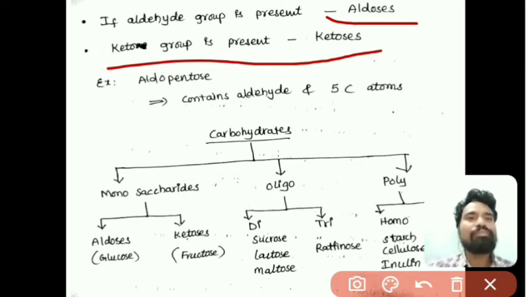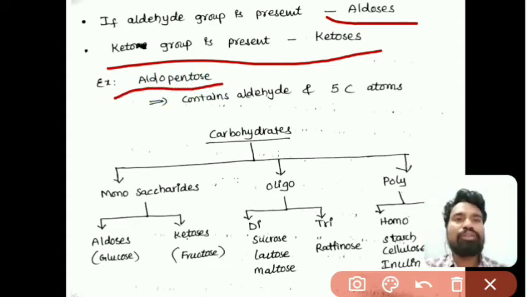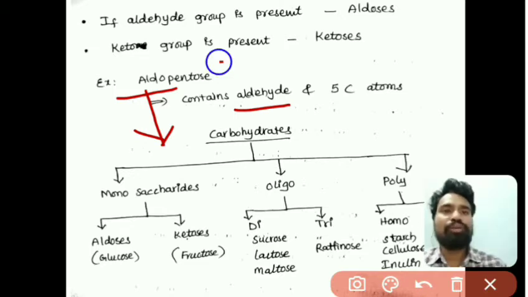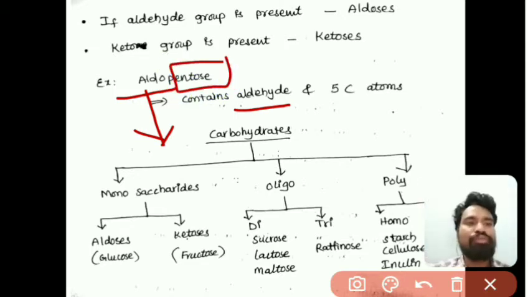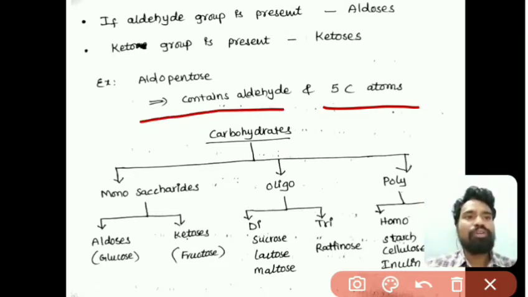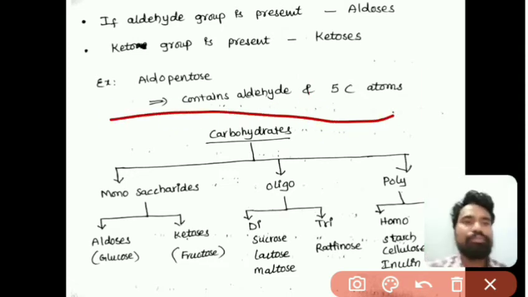Just see an example, aldopentose. Aldo gives information about the functional group, that is, an aldehyde group is there. And pentose, pent means 5, so 5 carbons are there. So this contains one aldehyde functional group with 5 carbon atoms, that is aldopentose.